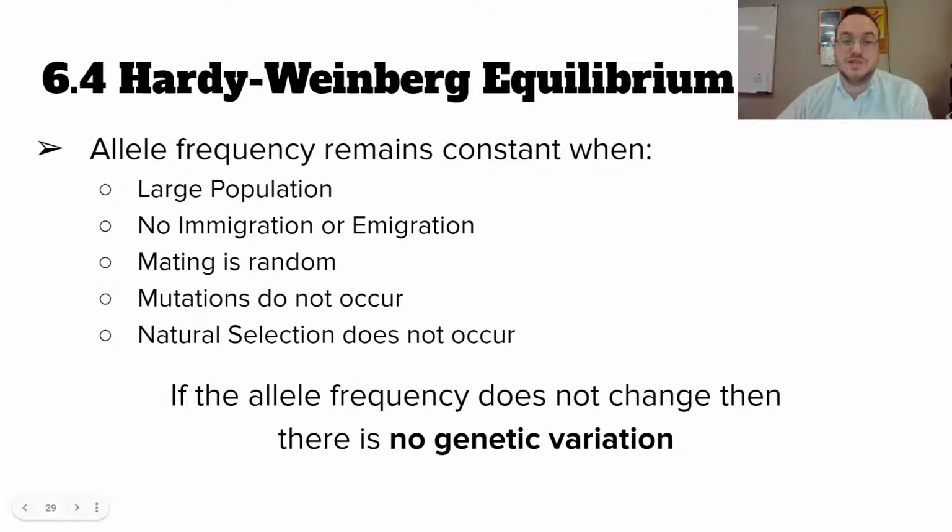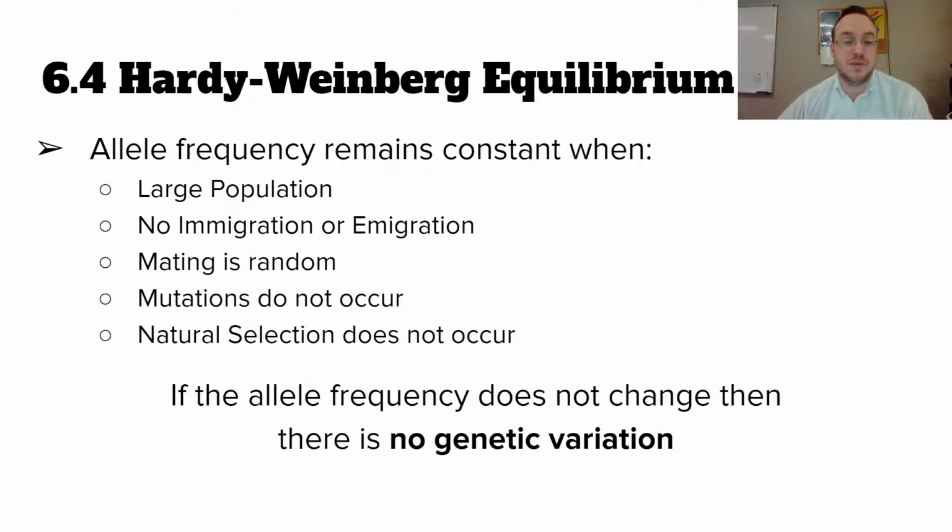But we're going to talk about something called the Hardy Weinberg equilibrium, right? The Hardy Weinberg equilibrium is something that is used to tell when evolution is occurring. That's a when as in if it is occurring or if it isn't occurring, not a time period, right? So allele frequency will remain constant, and therefore there's no genetic variation and no evolution occurring if these five things are happening, right? So these are the five things you would need to know if I were to ask you, or someone else would ask you, if Hardy-Weinberg equilibrium is true, right?